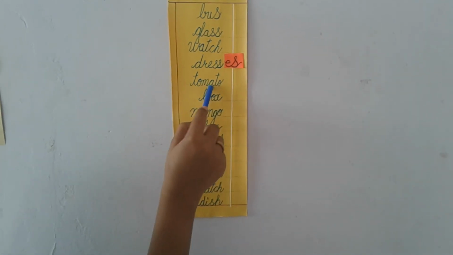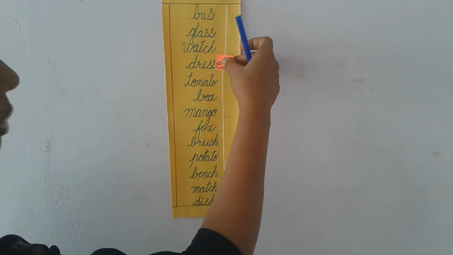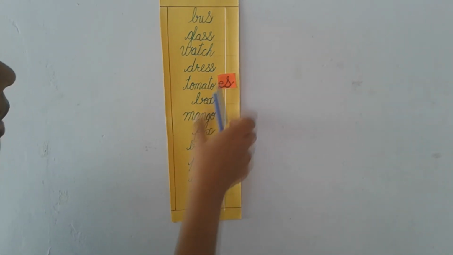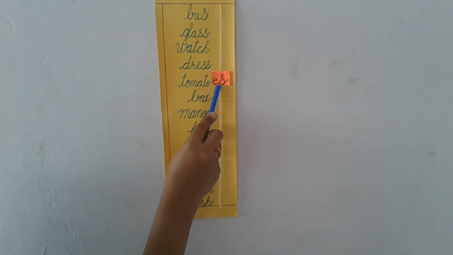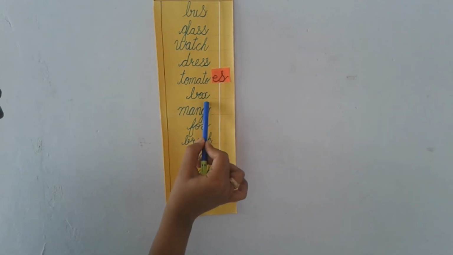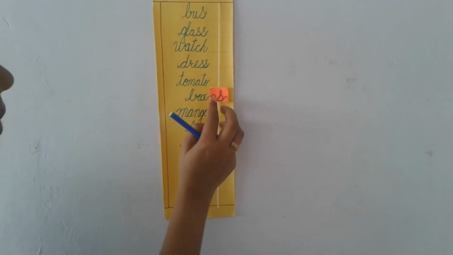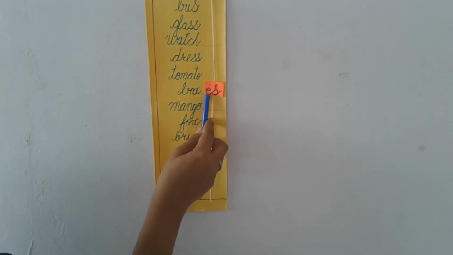Tomato, one tomato. But if we have many, tomatoes. One box, but more than one box, boxes.